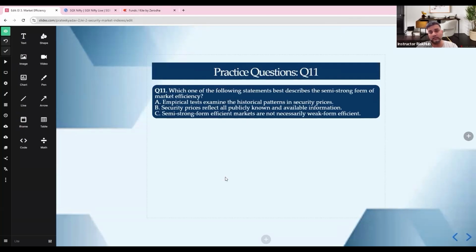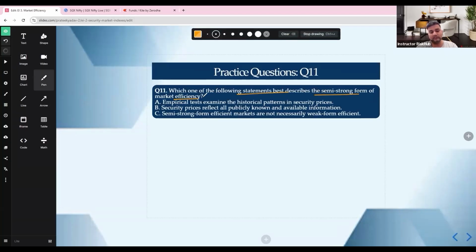Then we go into the next one, which is question number 11. Which of the following statements best describes the semi-strong form of market efficiency? Semi-strong is your security prices reflect all publicly known and available information, right? So this is your semi-strong. I told you in the notes also, semi-strong includes past data and public information. Why A is wrong? Because this is weak form, past data, right? Why C is wrong? Because forms are hierarchical.